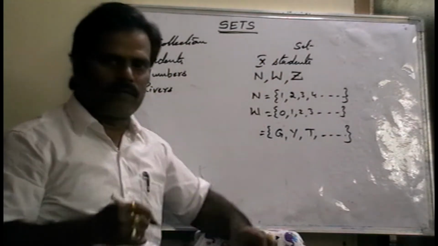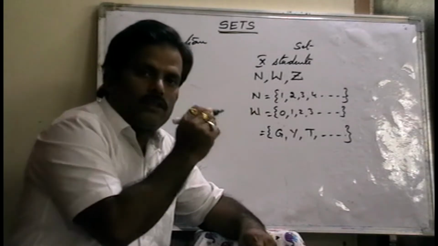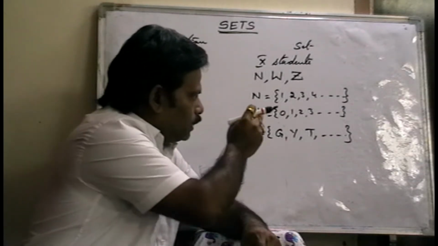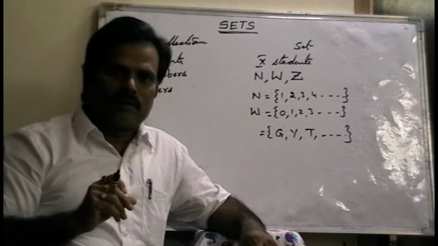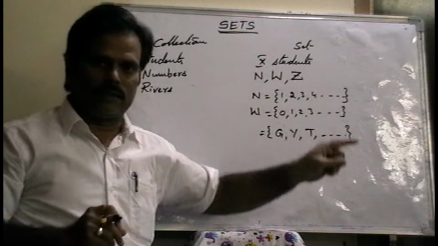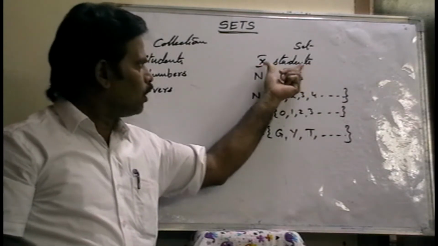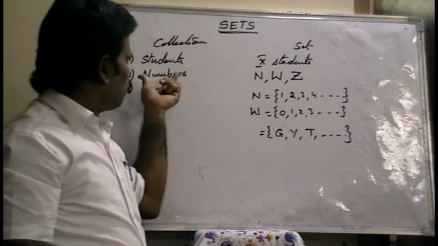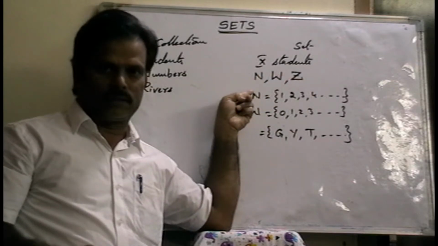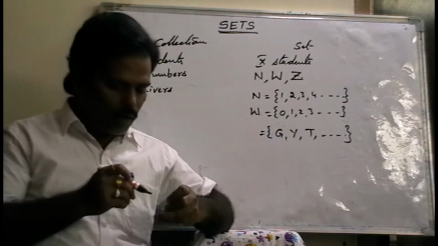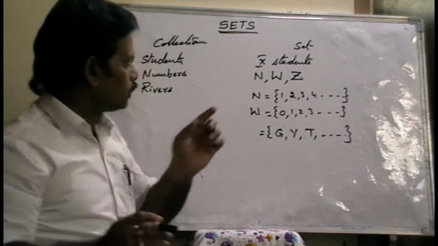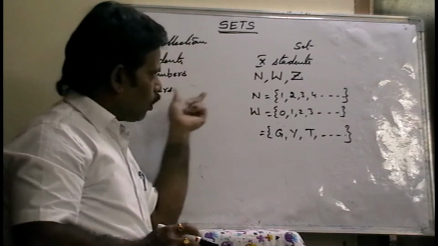Rivers means the number of rivers which flow through Telangana, or through AP, or only the set of rivers which flow through Gujarat. So rivers or numbers, only particular numbers. Students, 10th class students, 9th class students are sets of students. Only students is a collection. Numbers is a collection, but from this collection only these are the natural numbers, so it is a set of natural numbers. So a set is nothing but a well-defined collection of objects. Well-defined collections of objects are called sets.